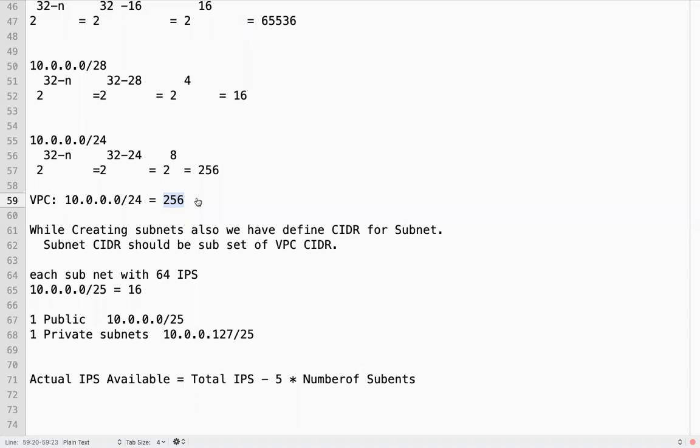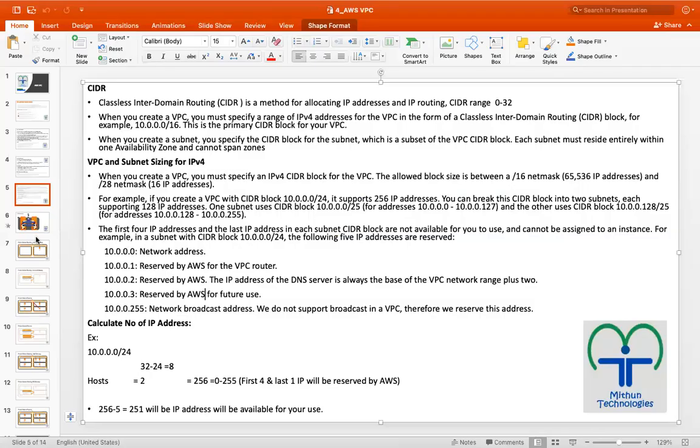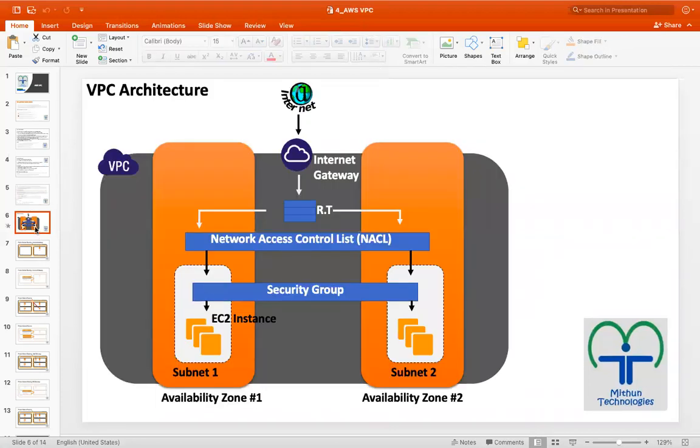So now this is the VPC architecture. You create a network, the VPC. Within the VPC, you can create subnetworks. This is one subnet. This is another subnet. There will be an IGW, Internet Gateway, which will enable internet connectivity to the network.